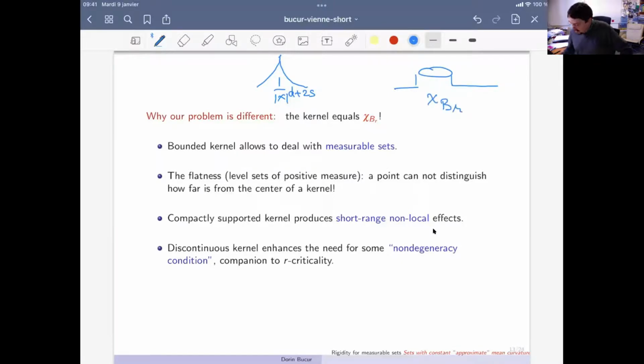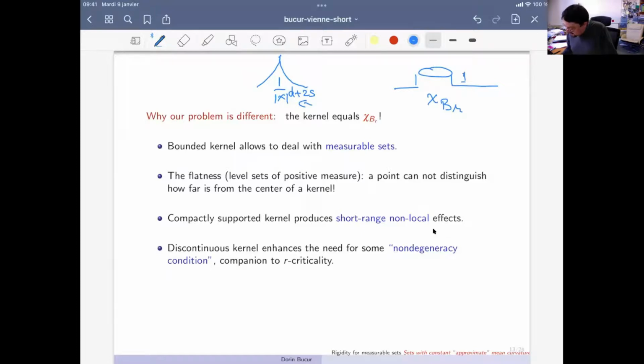And the fact that it is bounded by 1, of course, allows us to integrate it locally, to integrate it against any measurable set. So we can deal with measurable sets. On the contrary, if you look at this kernel, because of the singularity at the origin, you can associate this kind of fractional perimeter only to sets which enjoy some smoothness, and particularly the curvature associated with fractional perimeter. So this is the first fact.